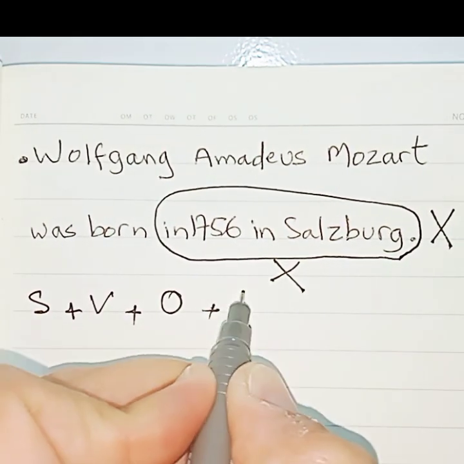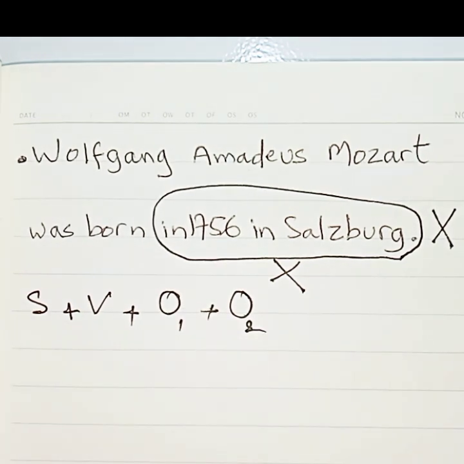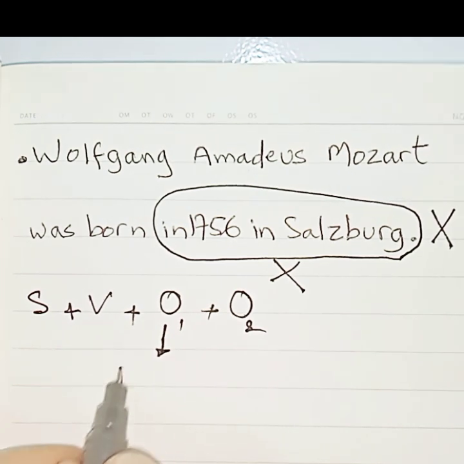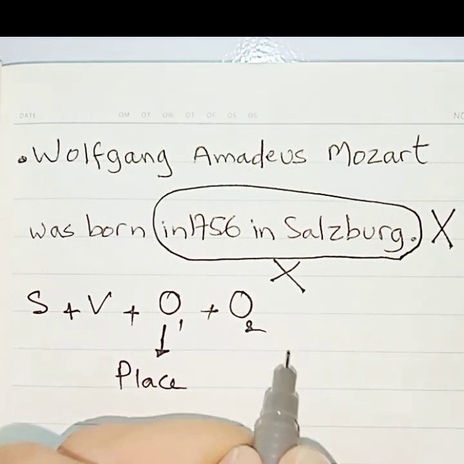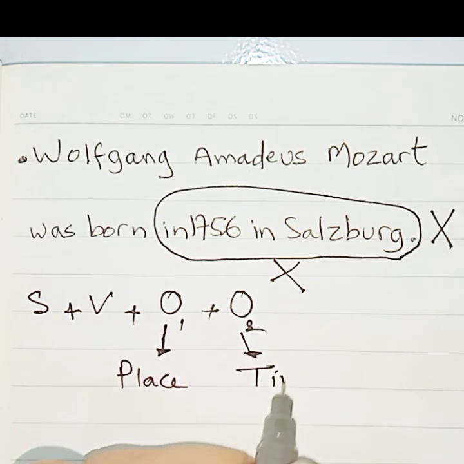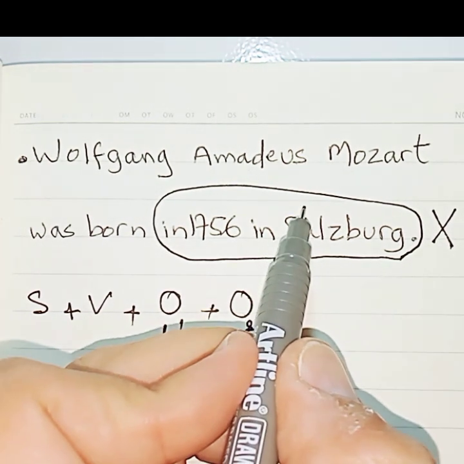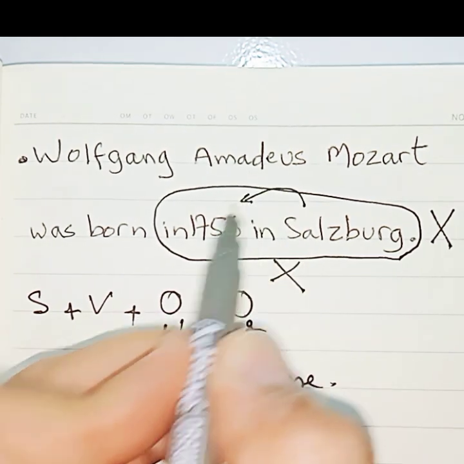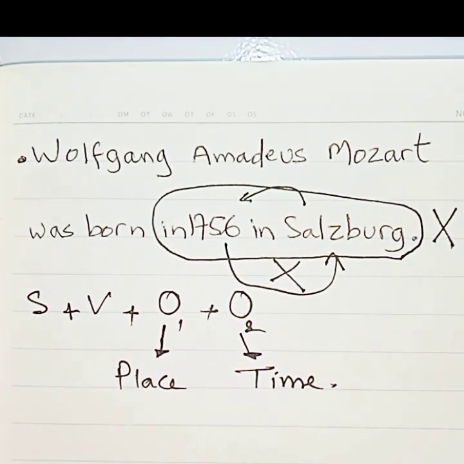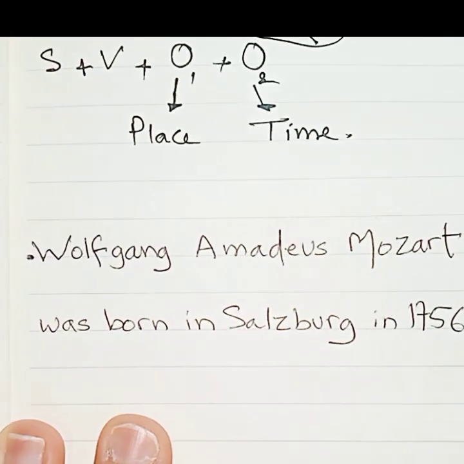It's subject plus verb plus object plus another object. Object number 1 and object number 2. Object number 1 must be the place and object number 2 must be the time or the date. Okay? So Salzburg should come first and in 1756 should come next.